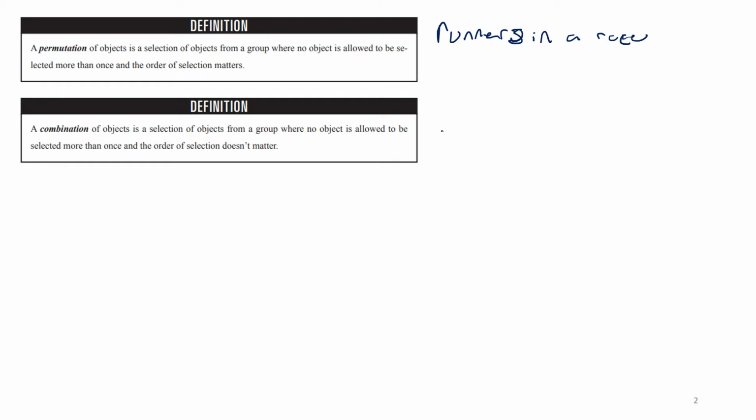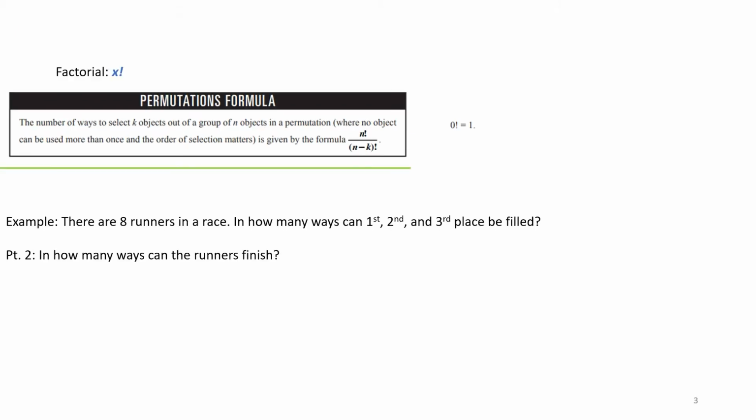Another example would be the same committee, but instead of filling 3 specific positions, you just had to choose 3 people to go do a task. That would be a combination of 3 different people. It doesn't matter who's first, second, and third picked. So you need to be able to tell whether a problem has to deal with permutations or combinations.